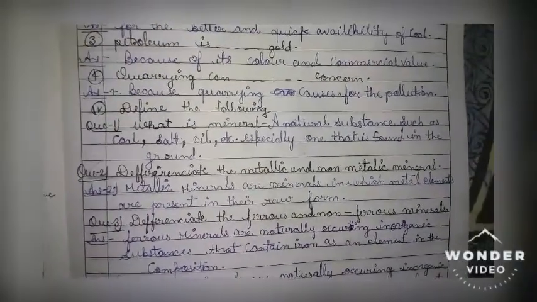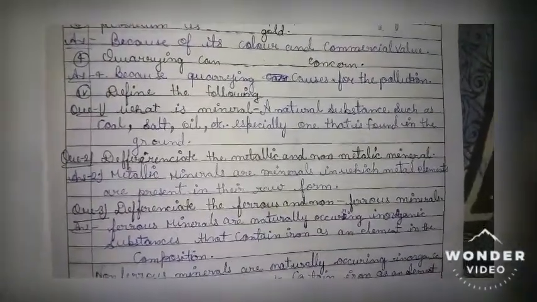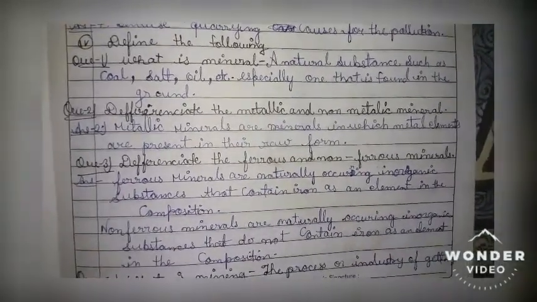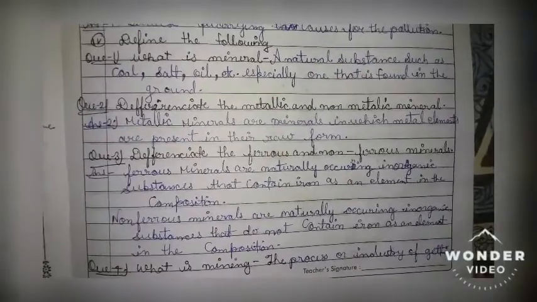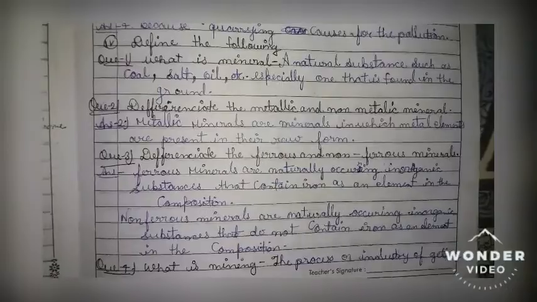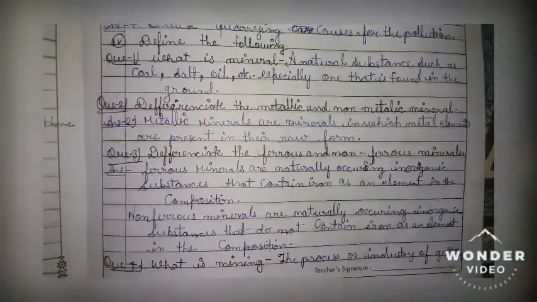Question number 4. Quarrying can be a concern. Answer: because quarrying causes pollution. Fourth, define the following. What are minerals? A natural substance such as coal, salt, oil, etc., especially one that is found in the ground.